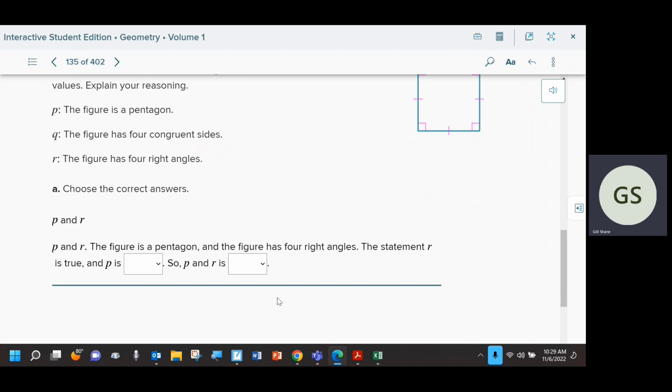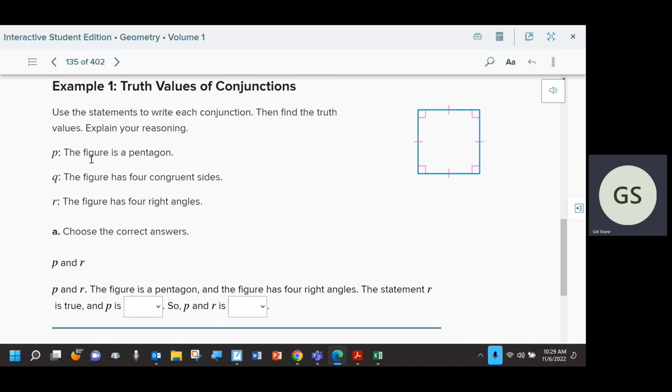So here's an example. Oh, one thing I said, don't evaluate the original statements. A lot of people were getting confused. They were reading it and saying, well, wait a minute, that figure is not a pentagon. And if you don't know, it's not. A pentagon has 5 sides. Don't evaluate the original statement. Just wait until they give you something to evaluate. Then you evaluate the statements.